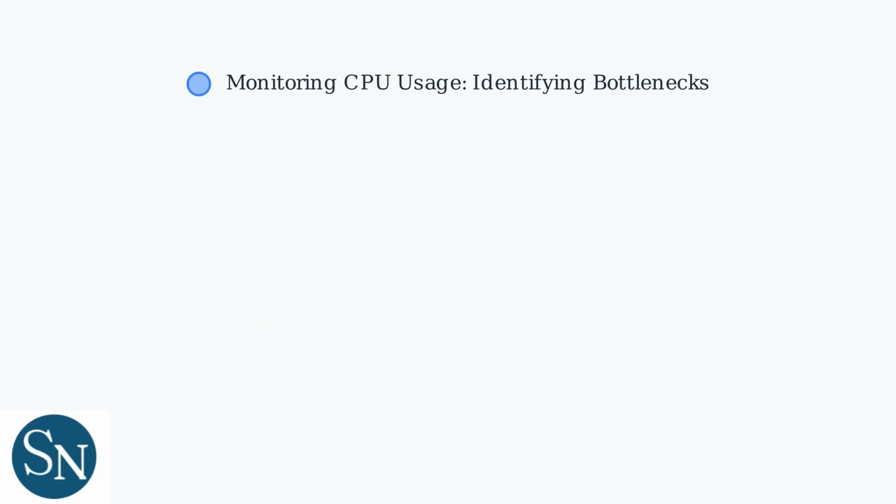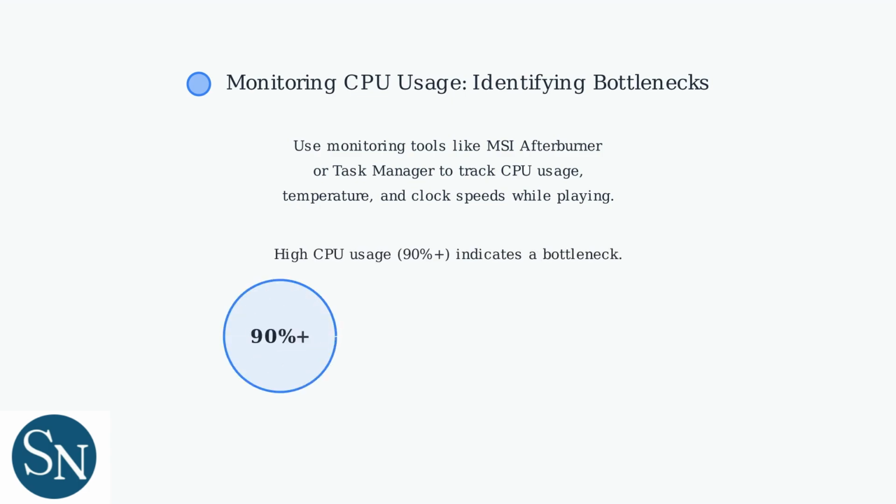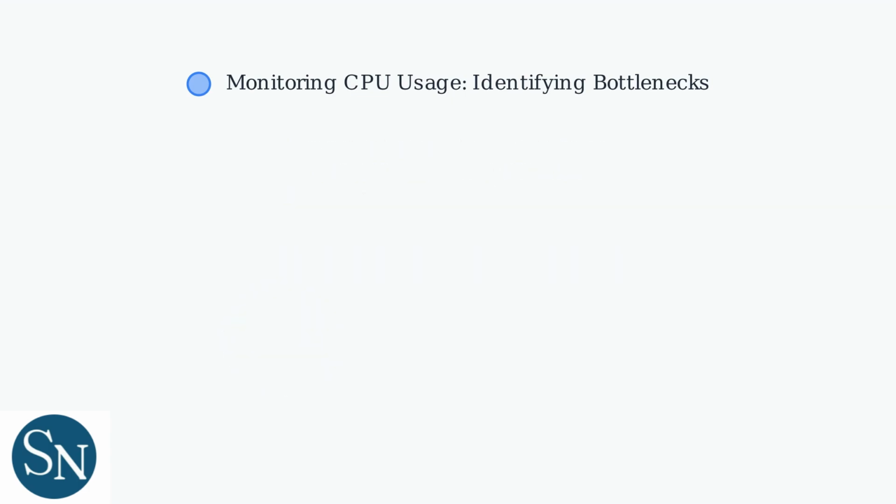Use monitoring tools like MSI Afterburner or Task Manager to track CPU usage, temperature, and clock speeds while playing. High CPU usage above 90% indicates a bottleneck that needs attention. Identify which processes are consuming the most CPU resources to pinpoint the source of the problem and adjust settings accordingly. Consistent monitoring aids in targeted optimization.